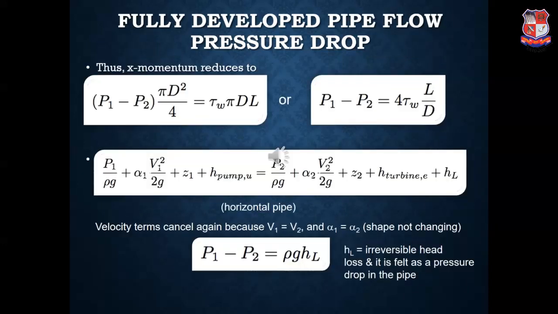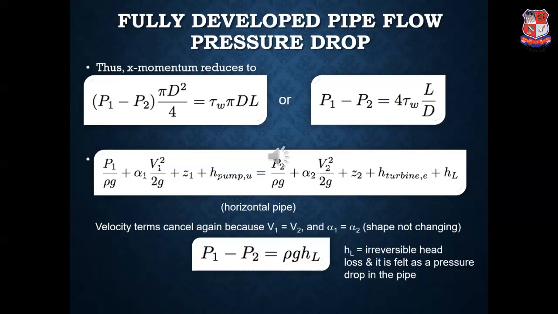Now further, as the pipe is horizontal, the momentum in the direction of the axis is conserved. Hence (P1 minus P2) into pi d square by 4 is equal to tau w into pi d l. Or we can also say that P1 minus P2 is equal to 4 tau w into L by D.